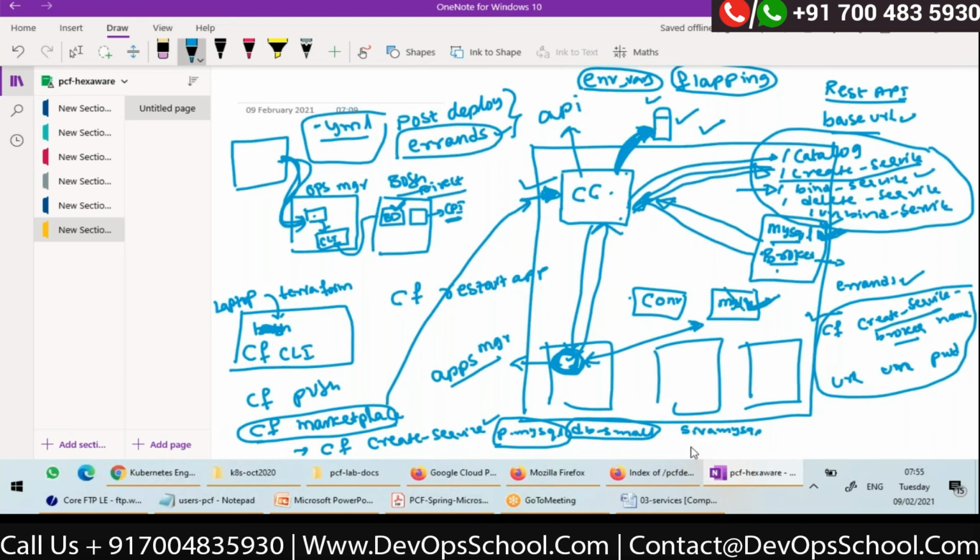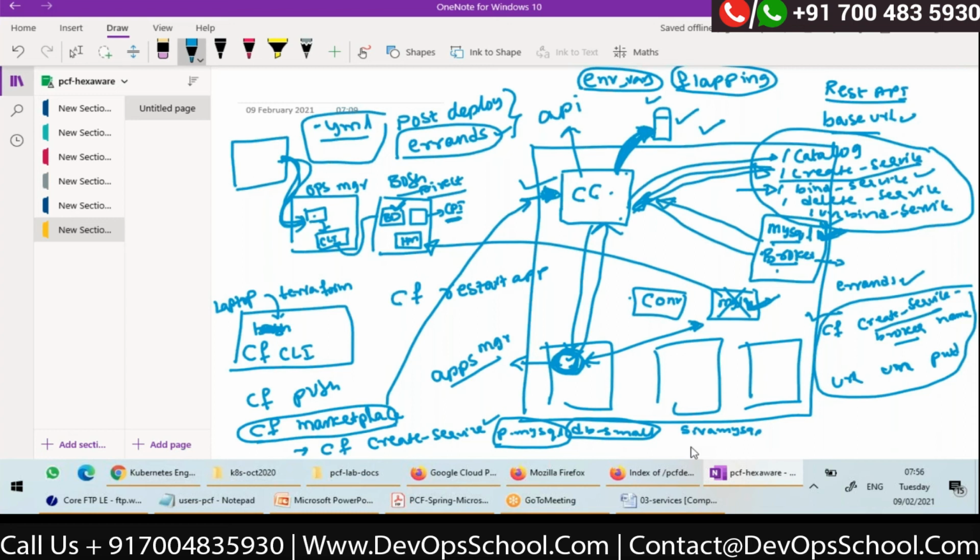What if this MySQL crashes? As an administrator, do I need to do anything? No. If you remember, I told you in BOSH there will be a health monitor. The BOSH agent will be sending heartbeats to the health monitor, the health manager, right?